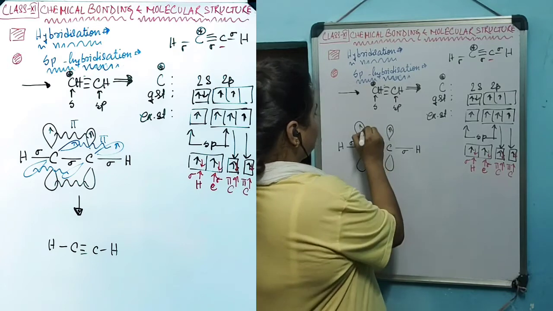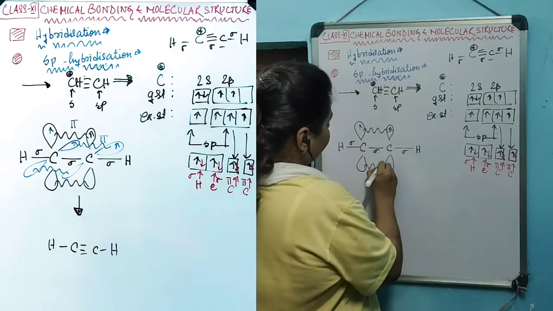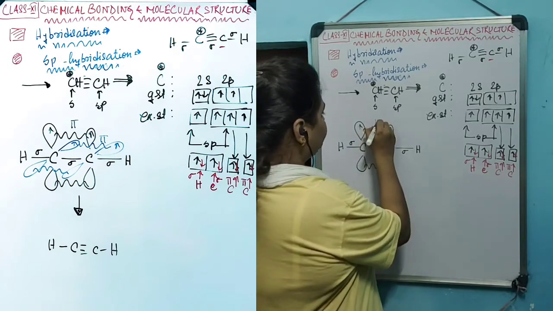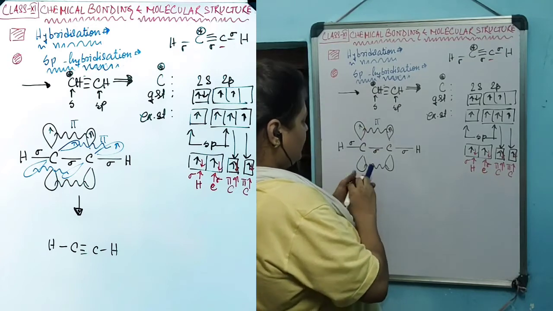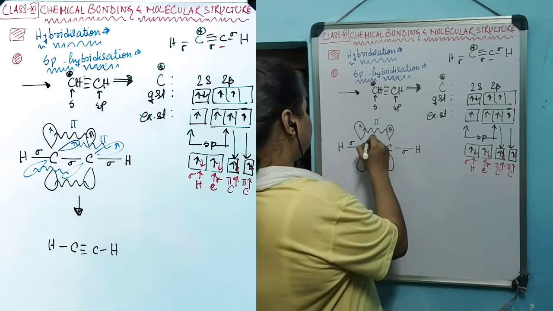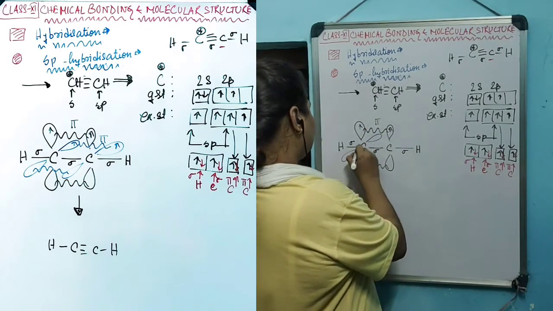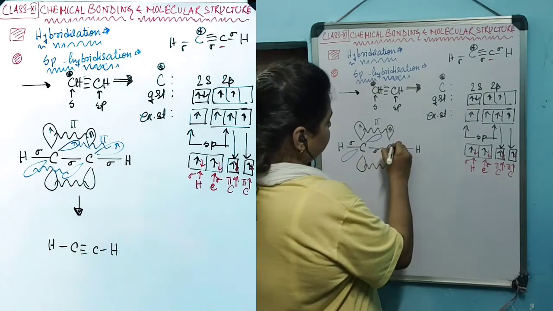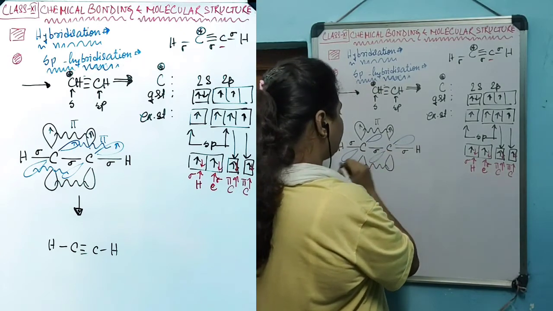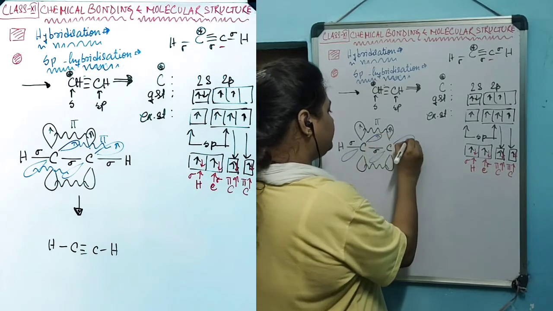As a result, they will have a sidewise overlap, creating 1 pi bond. Another pure p orbital on this carbon will be perpendicular like this, and on this carbon also perpendicular like this, with an unpaired electron.